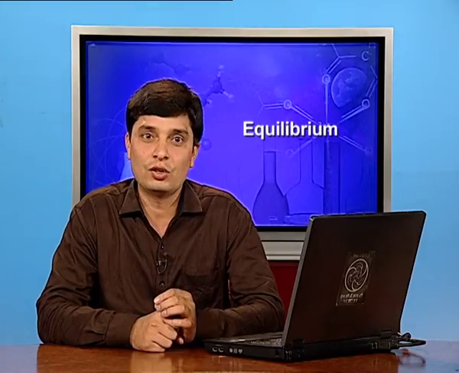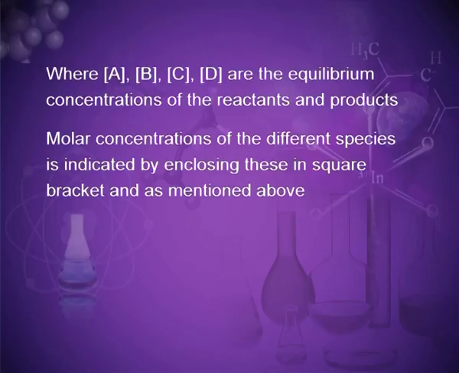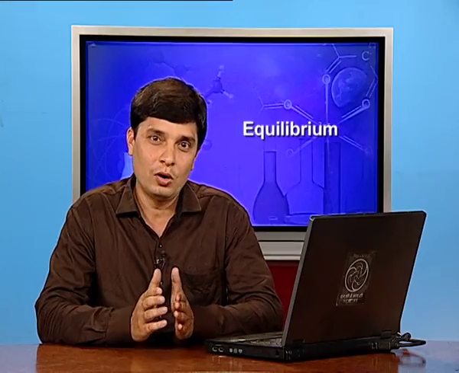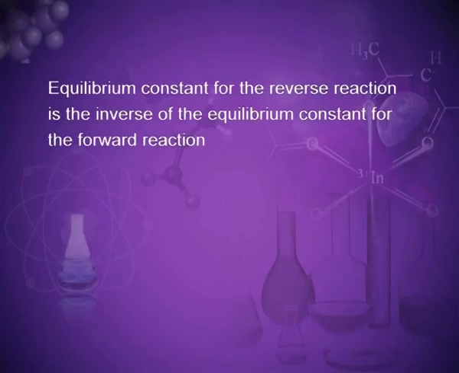The molar concentration of the different species is indicated by enclosing them in square brackets, and as mentioned above, the equilibrium constant for the reverse reaction is the inverse of the equilibrium constant for the forward reaction.